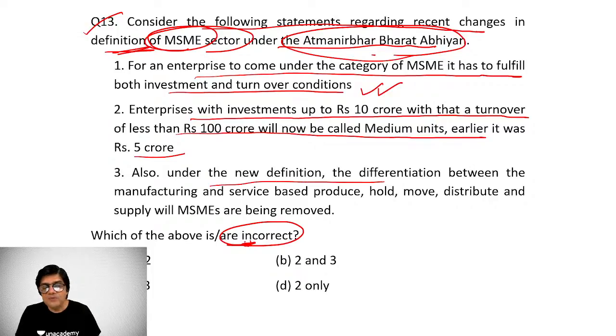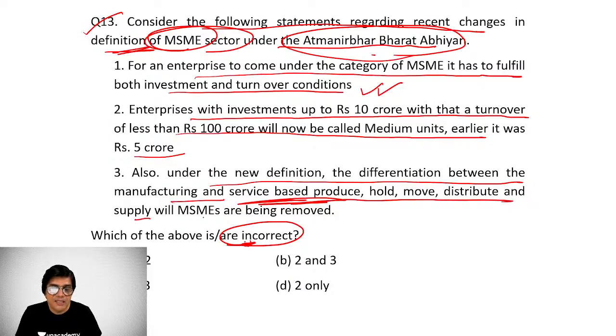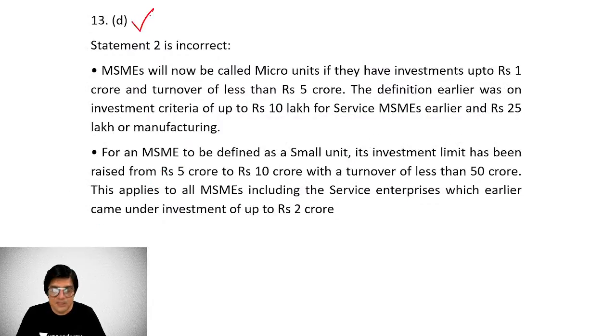And also under the new definition, differentiation between manufacturing and service-based produce, distribute and supply MSMEs are being removed. This is correct. So obviously, as we can make out in question number 13, only statement 2 is not correct. Statement 1 is correct. Statement 3 is also correct. And so obviously, D is the right option.